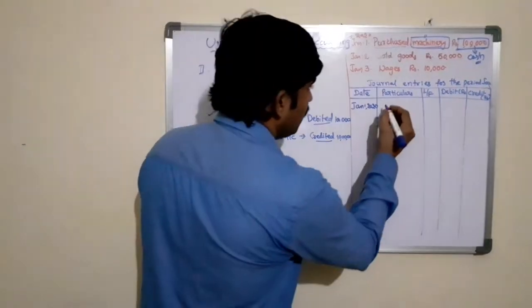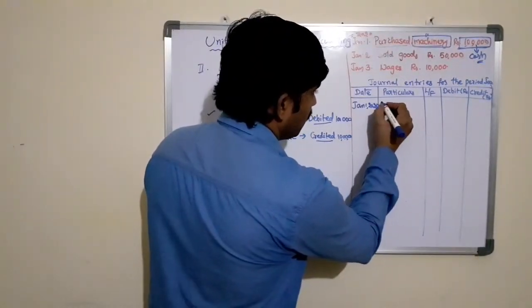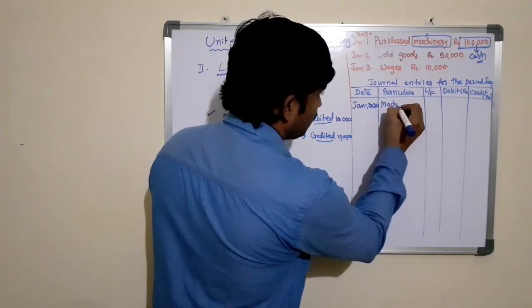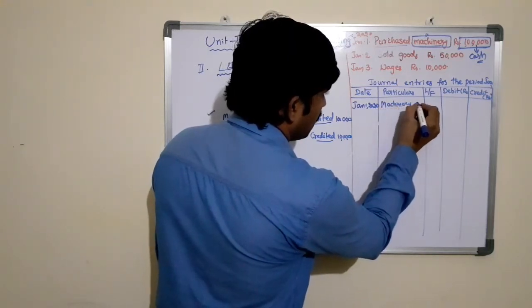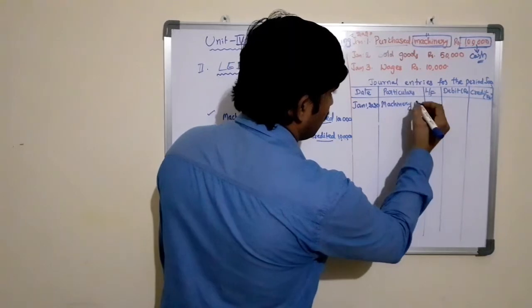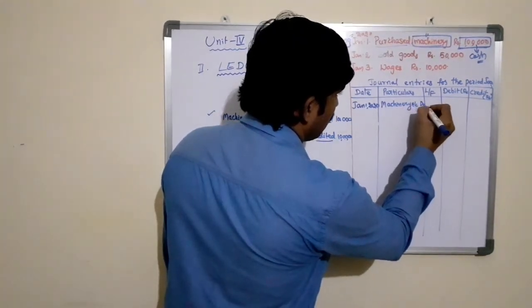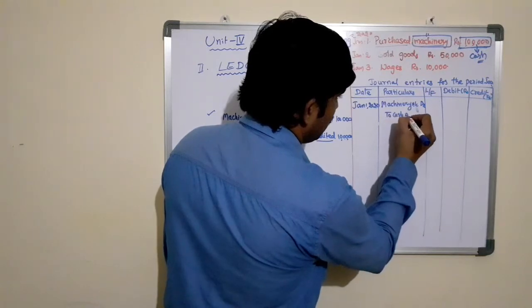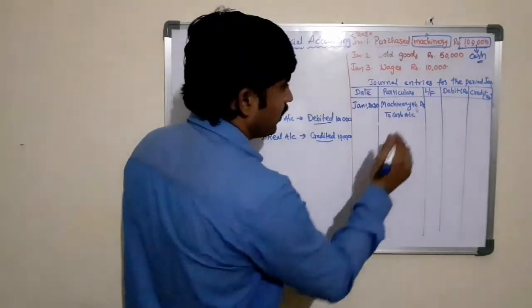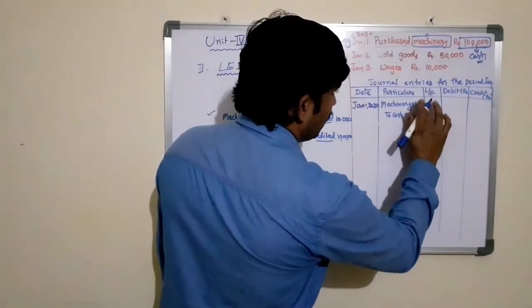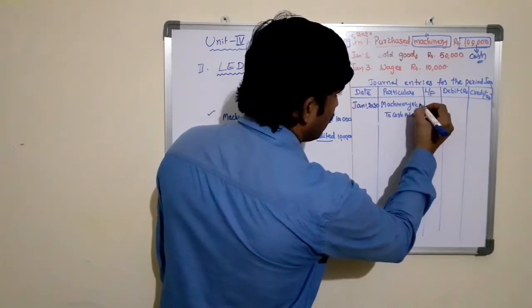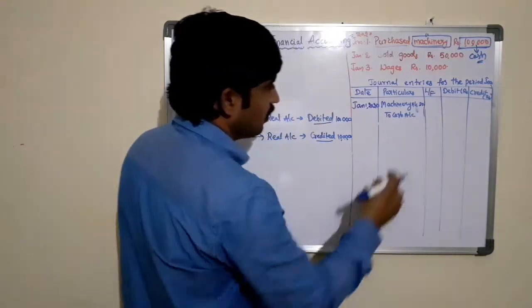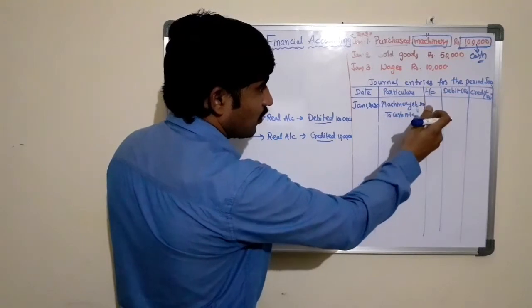Now the entry in the journal is: machinery account debtor to cash account. Remember, here we need to write the Dr. at the right edge of the column.